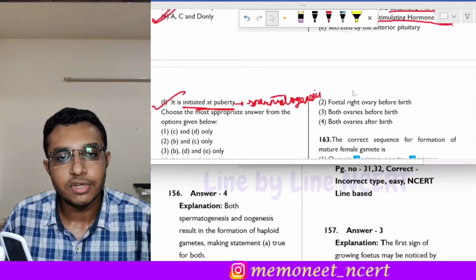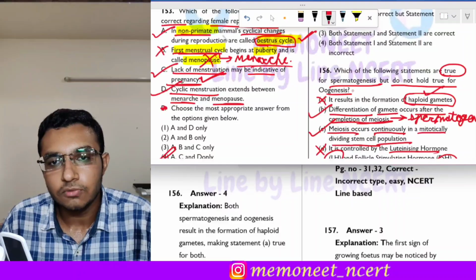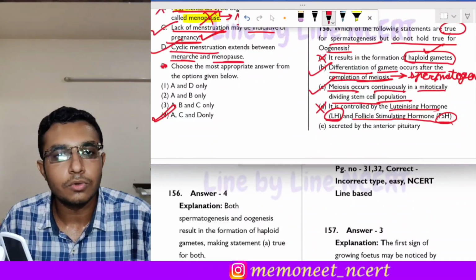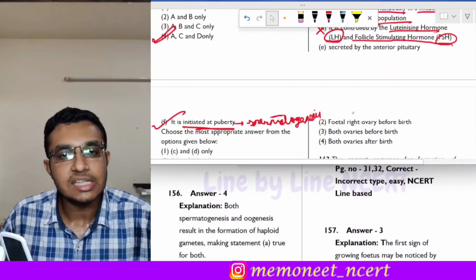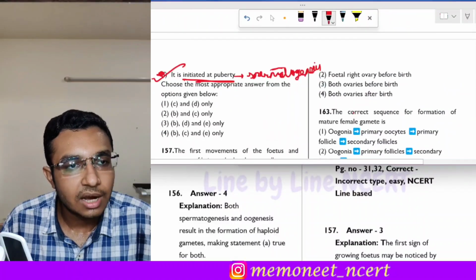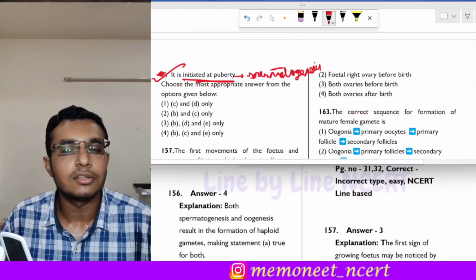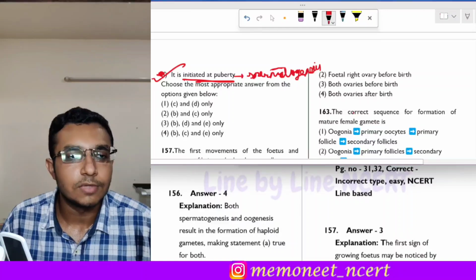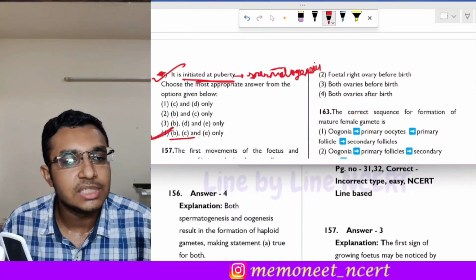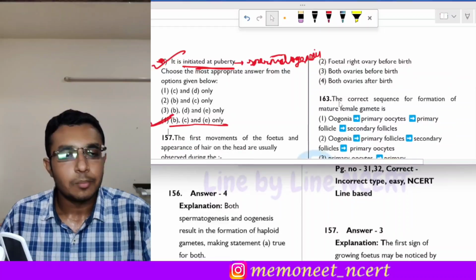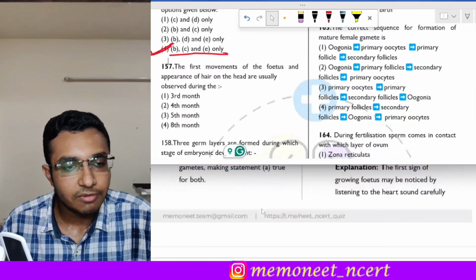So which of the statements are true for spermatogenesis but do not hold true for oogenesis? We found that statement B, statement C and statement E are true for spermatogenesis but not for oogenesis. So which is the correct answer to this question? It is option 4, that is B, C and E only. Moving on to the next question, that is question number 157.